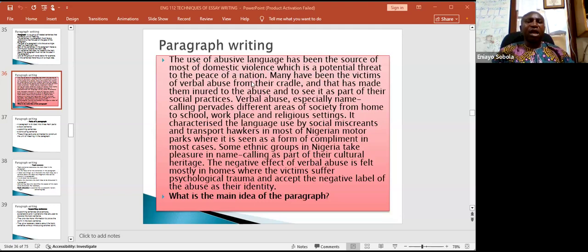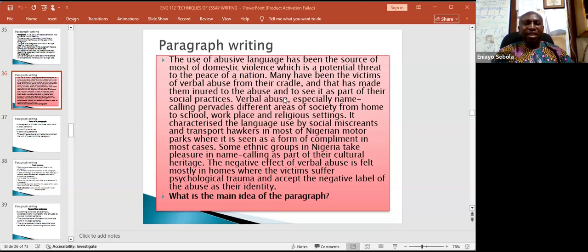Here, are we talking about abusive language? Yes. And it is stated that it is a great source of domestic violence. And domestic violence is a potential threat to the peace of a nation. So that tells us that the whole paragraph is talking about abusive language.